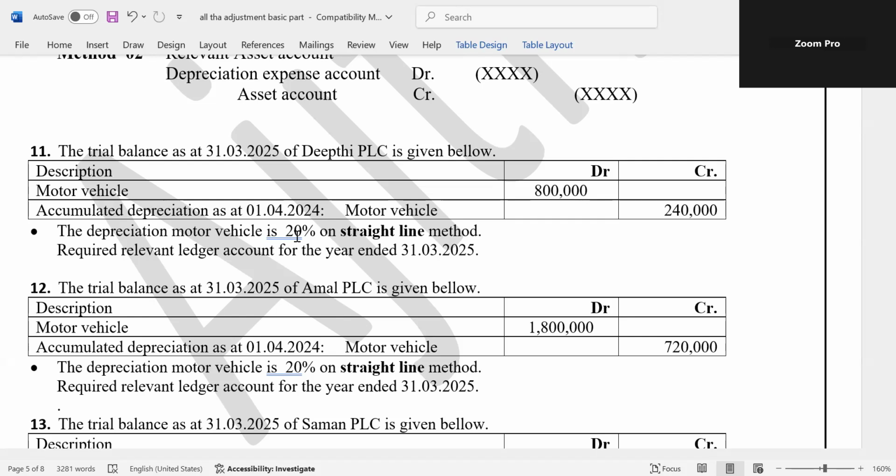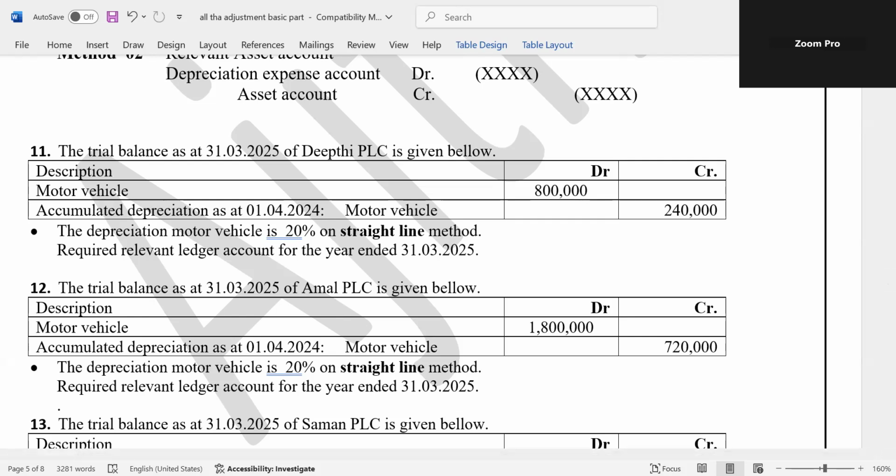Think cost value 800,000, but given accumulated depreciation 240,000. The depreciation rate is given. If the depreciation rate is given, think cost value into depreciation rate, annual depreciation can be calculated. From the beginning, try to calculate annual depreciation. Cost value into depreciation rate.